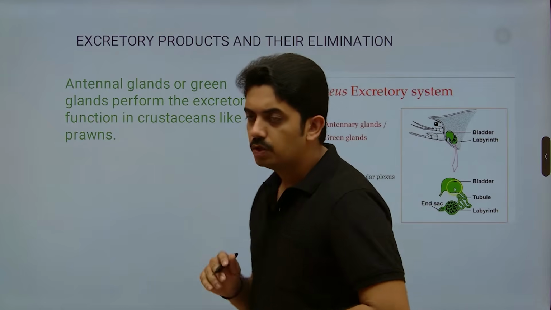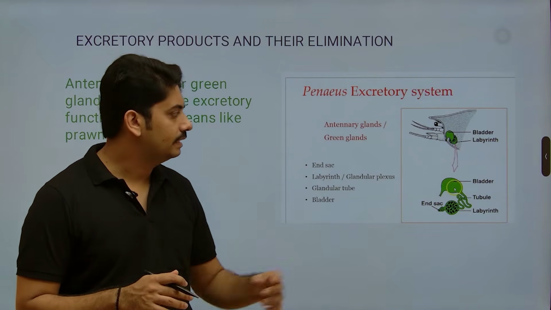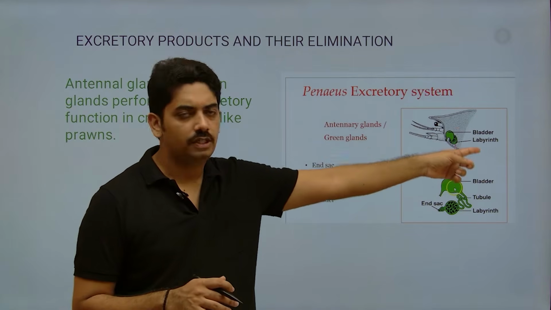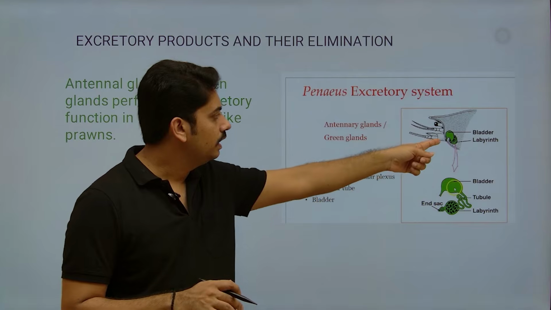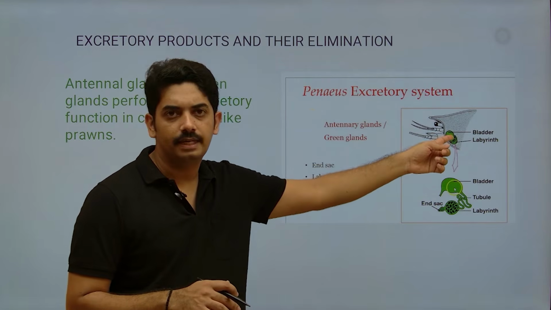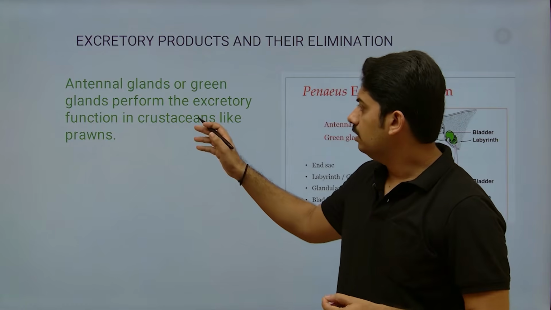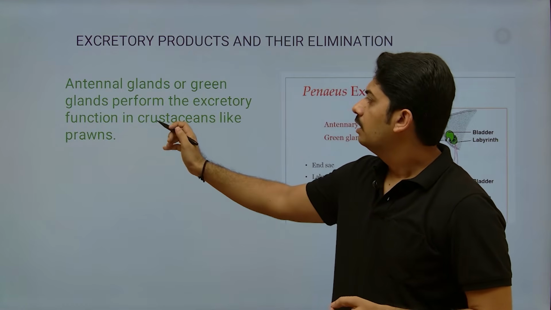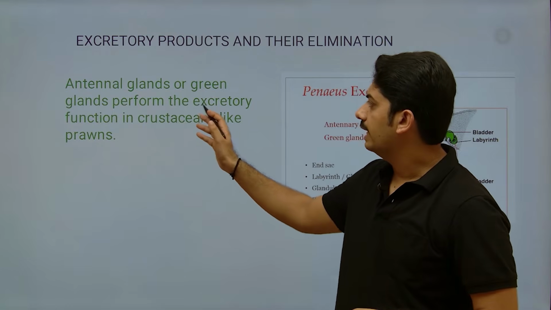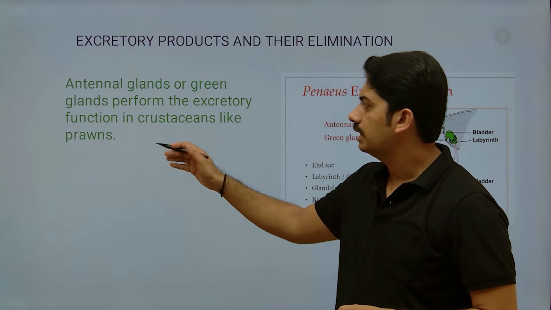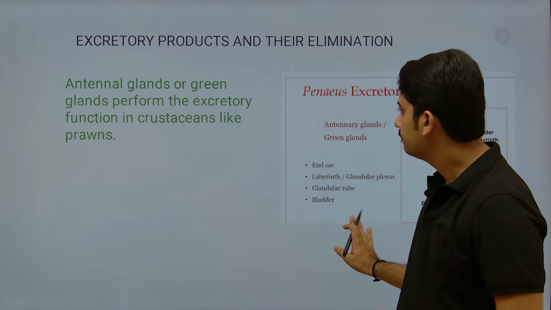This is observed in prawns. We call it green glands. Here you can see the picture. This is the front portion of the prawn. Here you can see the green gland. This is also primarily meant for excretion. So here antennal glands or green glands perform the excretory function in crustaceans like prawns. The primary function will remain the same.